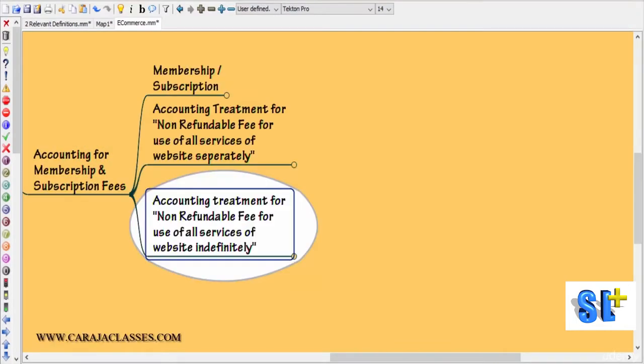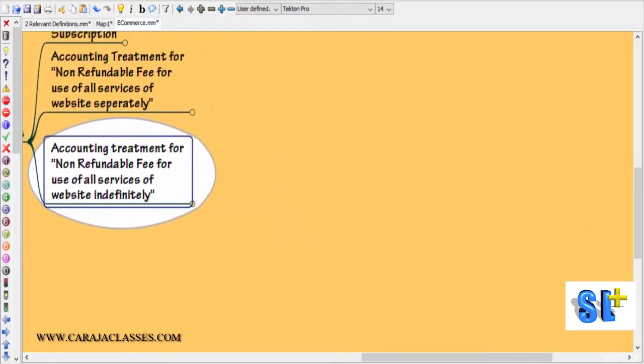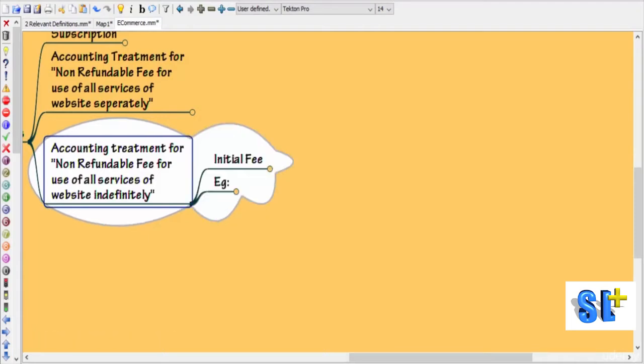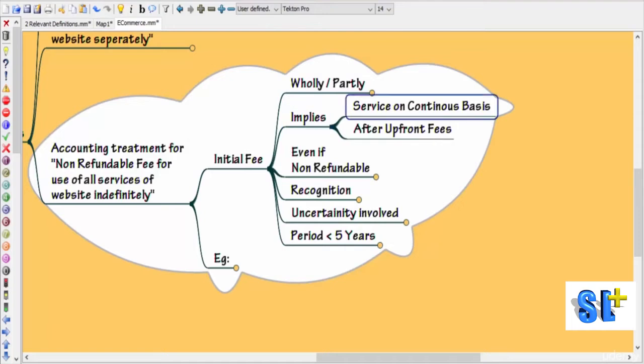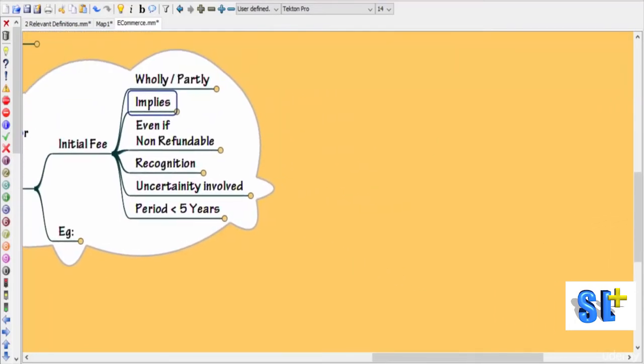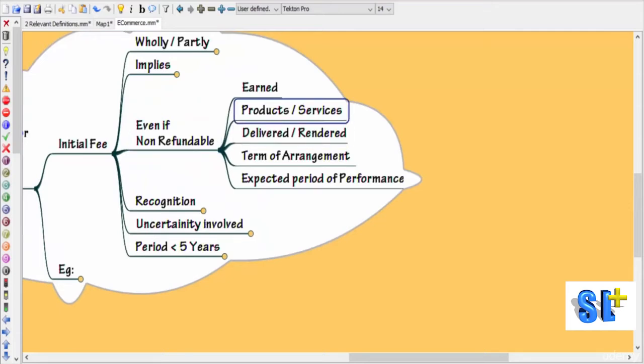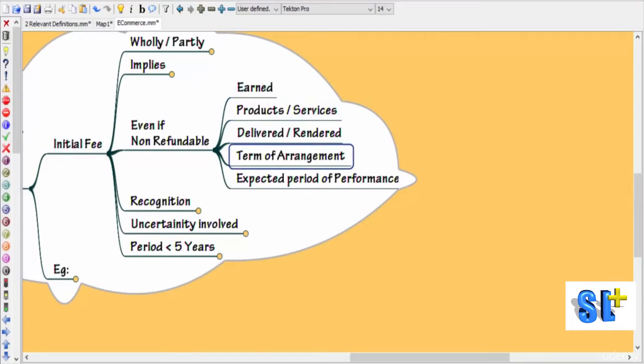Let's move on to accounting treatment for non-refundable fee for use of all services of website indefinitely. Here what they are going to collect is only the initial fee, but wholly or partly it is an advance payment for the products or services to be provided or rendered in future. So this implies that service will be rendered on a continuous basis after collection of this upfront fee. Even if this is non-refundable, it is actually revenue earned for products or services to be delivered or rendered as per the terms of the arrangement for the expected period of performance.